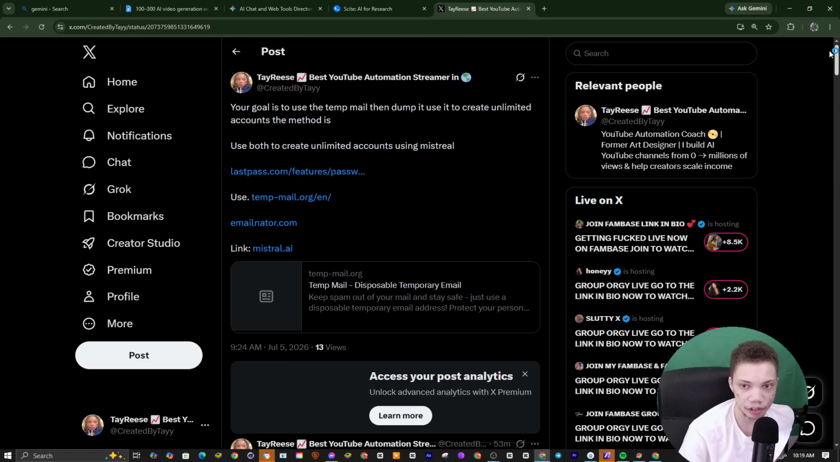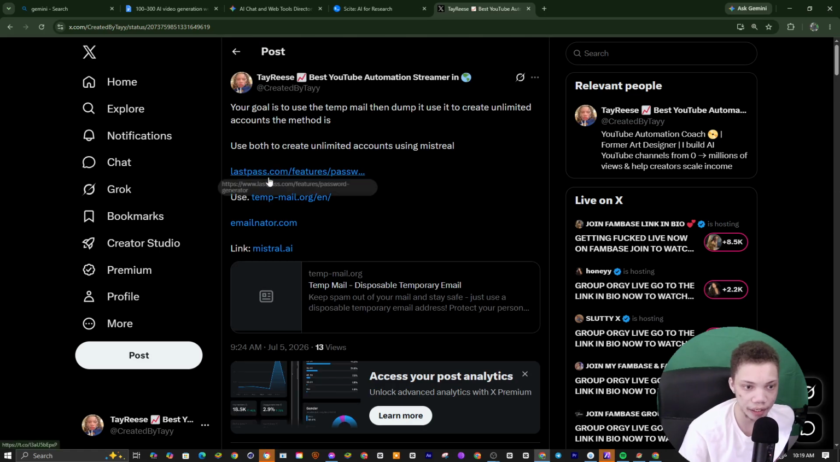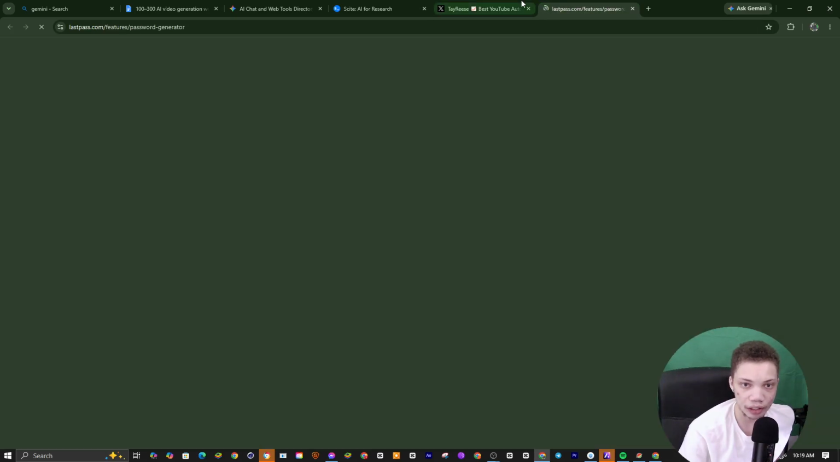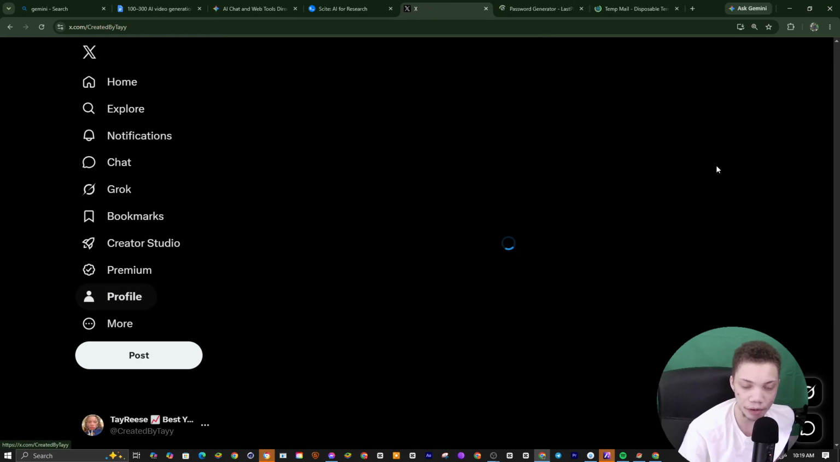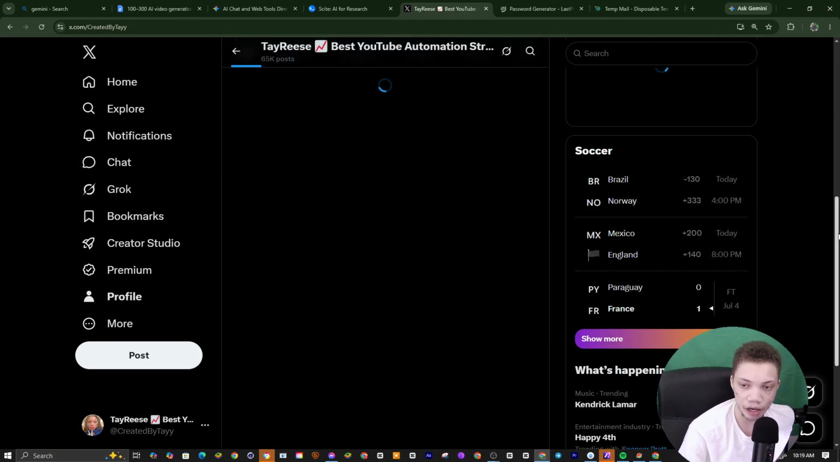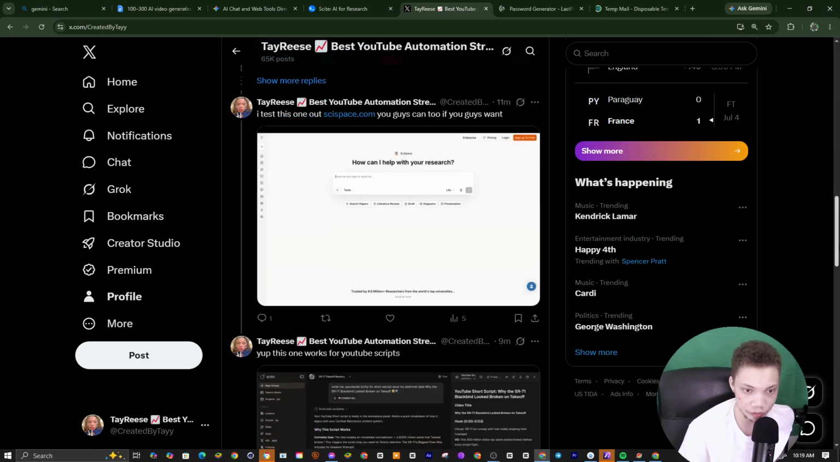I'm going to scroll up right here. We're going to go to this password, we're going to go to temp mails, and you can go to an email generator. An email generator is like a Gmail generator. If you don't have a Gmail, you can use it.